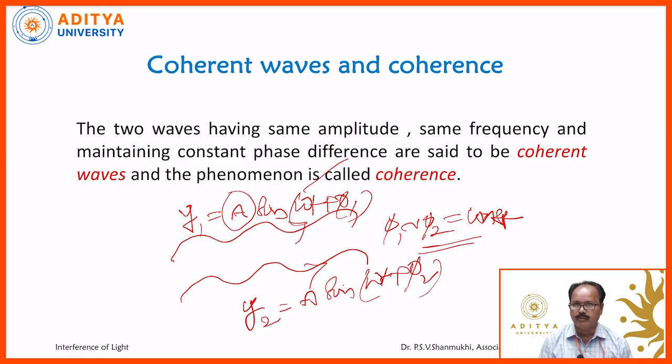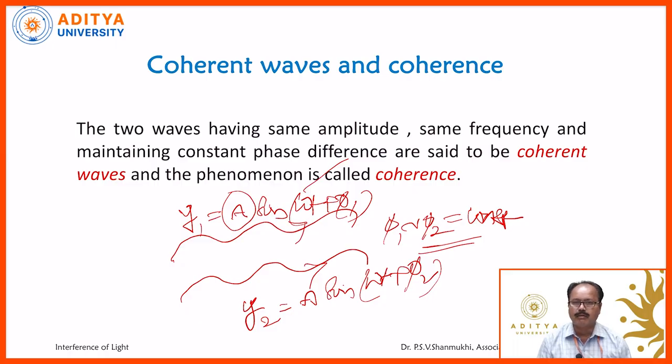Only coherent waves can produce an interference pattern, whereas incoherent waves cannot. Generally in our daily life, there are different types of light we have, like sunlight, an incandescent bulb or a tube light. These kinds of lights cannot produce an interference pattern.